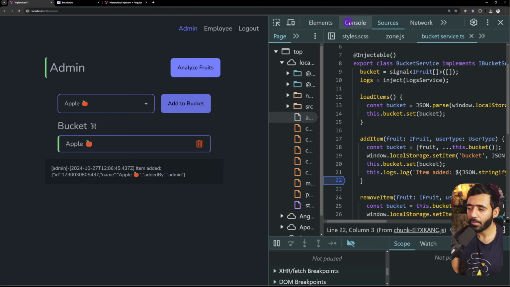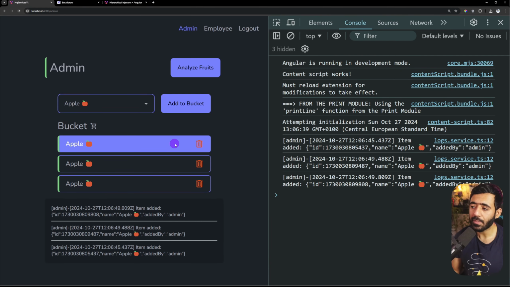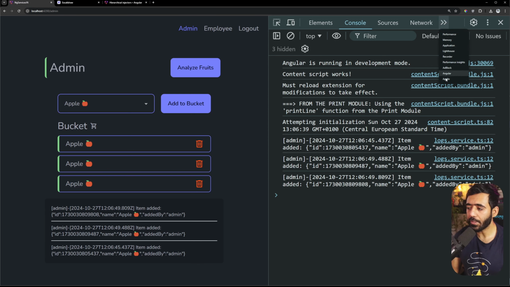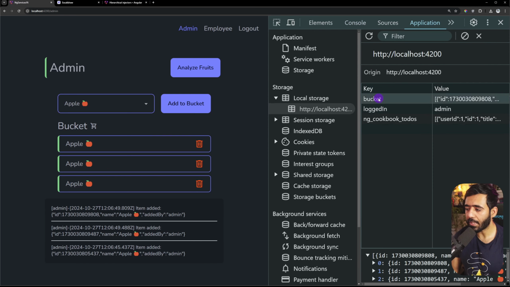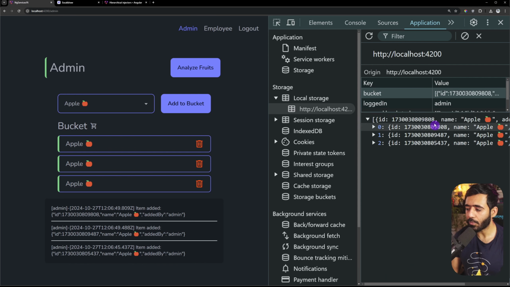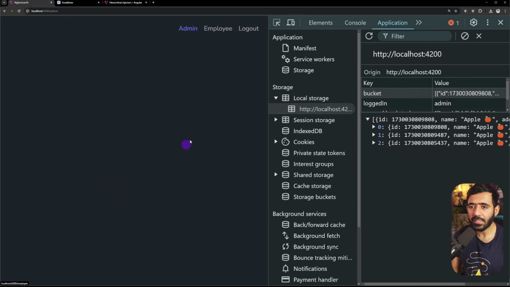I'm going to remove the breakpoint. Now you can see I can add multiple items, and all of them should also go to the local storage. So if I go to application and if I go to local storage right here, you can see that we have this bucket right here, which is shown right here. Great. But what about employee? If I go to employee now, this doesn't work.